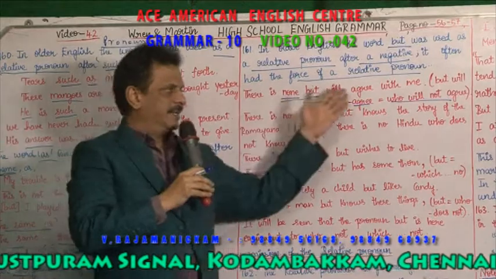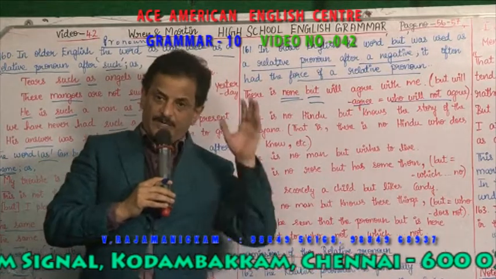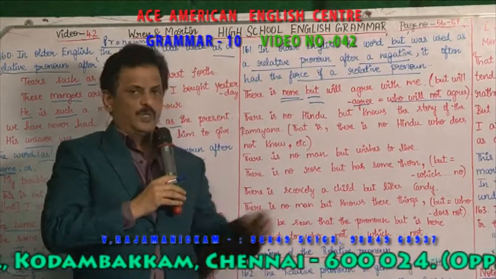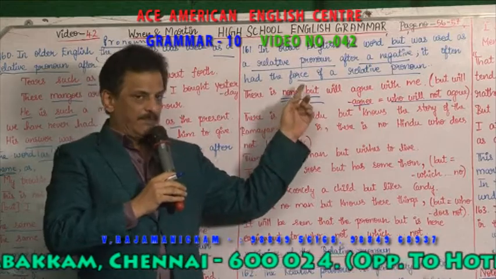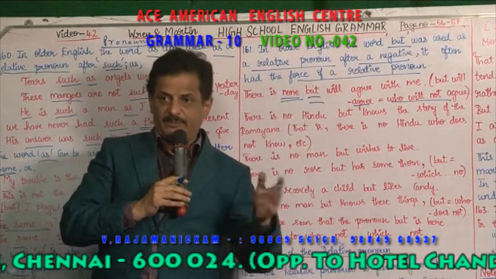There is none but will agree with me means what? Everybody will agree with me. Who will not agree with me? There is none but will agree with me. But means everybody.